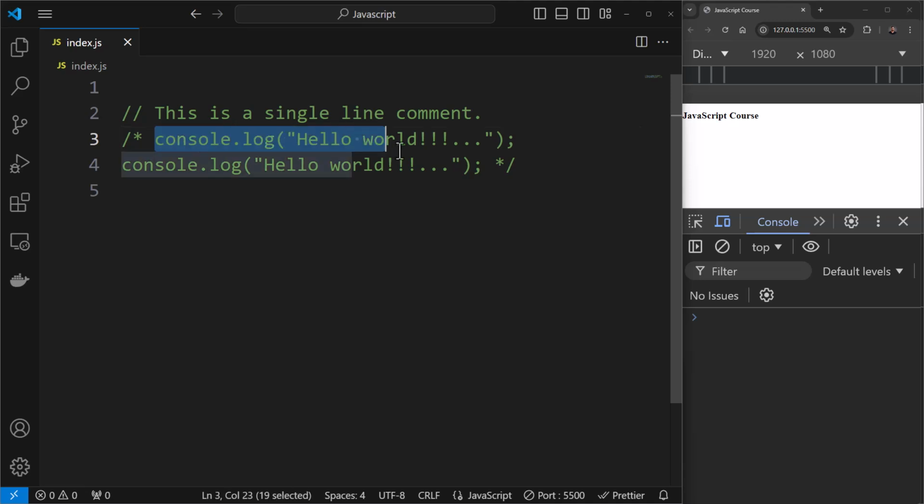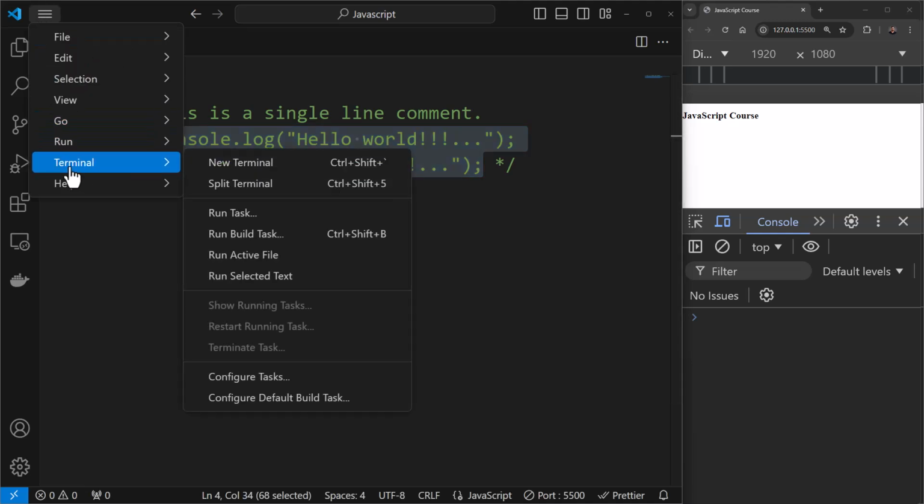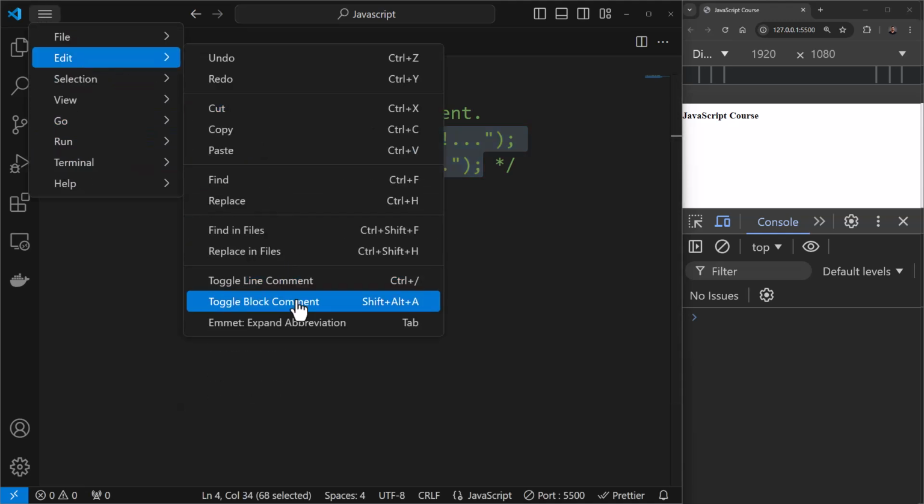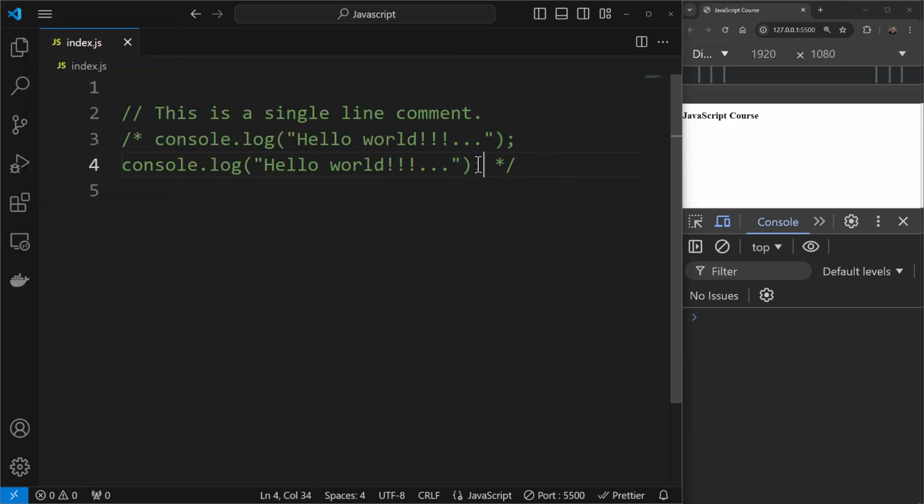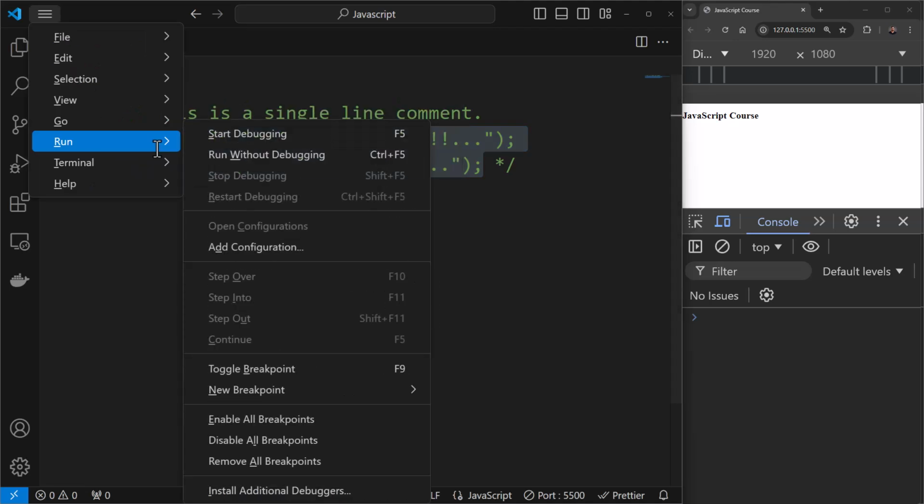And I can toggle this. So it was Control, Shift and A over here. Oops, I made a mistake. What was the shortcut? It was Shift, Alt and A. I'm sorry. Okay, so I can select this and I can say Shift, Alt and A on my system. Oops.